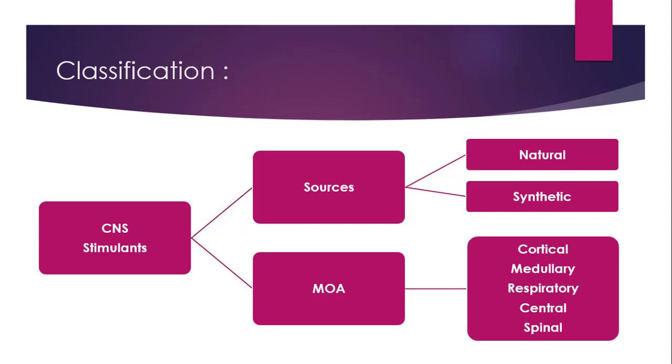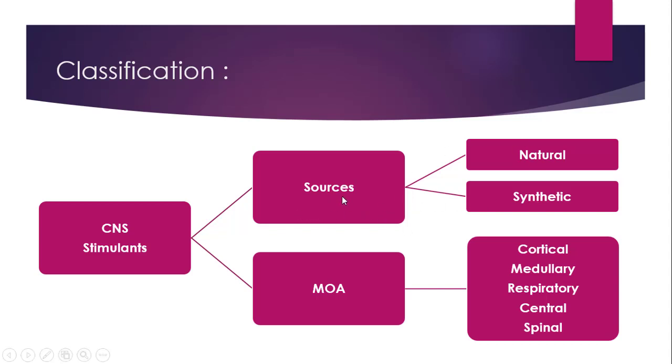Now coming towards the classification of CNS stimulants. As you can see here in the image, CNS stimulants are basically classified into two subtypes, based on the sources and based on the mechanism of action. Based on the sources you can call it origin also, and based on the mechanism of action you can call it uses also. That means on which area the stimulants are working, according to that they are subclassified, and the sources means from where these substances are derived, that source or origin is counted over here.